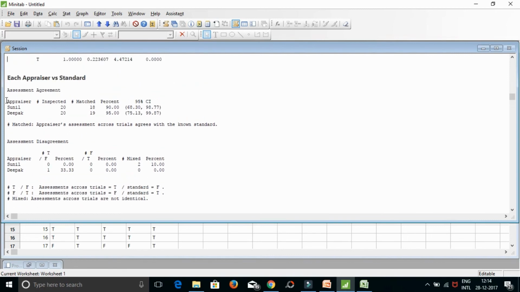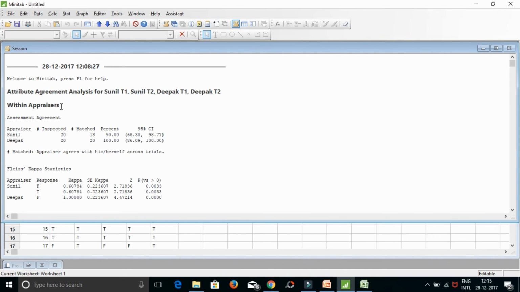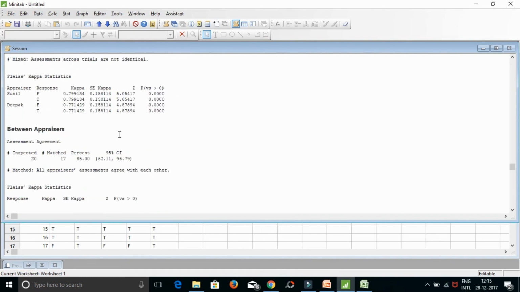Now if you go further up, each appraiser versus standard. So Sunil's result was accurate in 18 transactions, so his accuracy is 90%, and Deepak's accuracy was 95%. Within appraiser means repeatability. So Sunil was able to repeat his result in 18 transactions, so his percentage was 90, but Deepak was able to repeat in all 20 transactions, so his result was 100%. If you look at the gauge result, repeatability and accuracy is fine, but they both are failing with the reproducibility. They were only able to reproduce the result in 85% of the transactions.